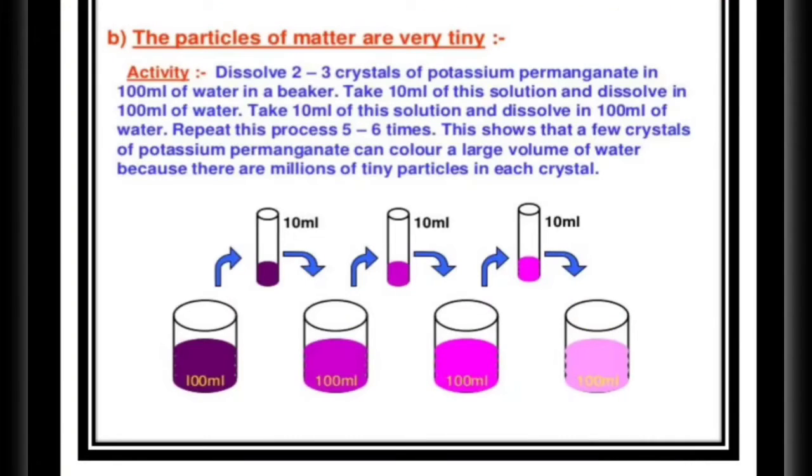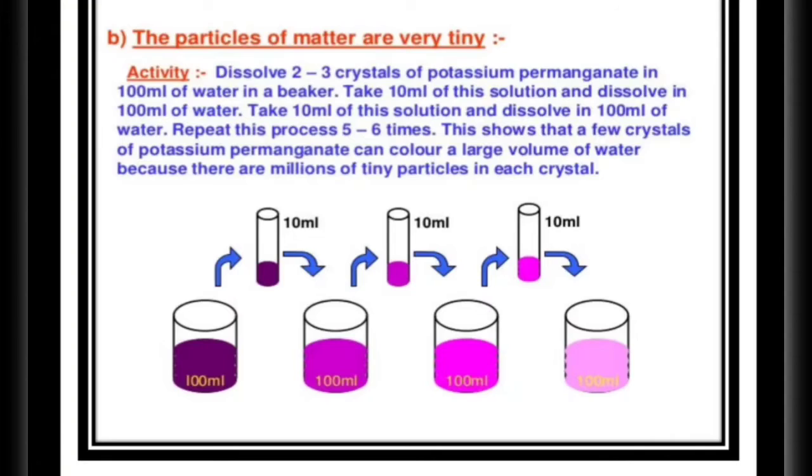But how small are these particles? The chalk example shows the pieces are very small, but the particles could be even smaller than the pieces of chalk that you may have observed.